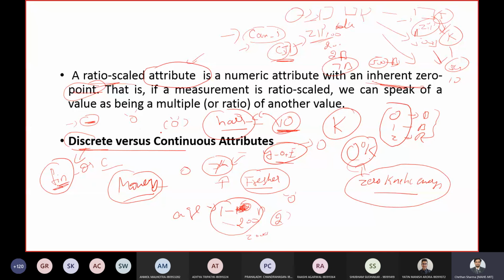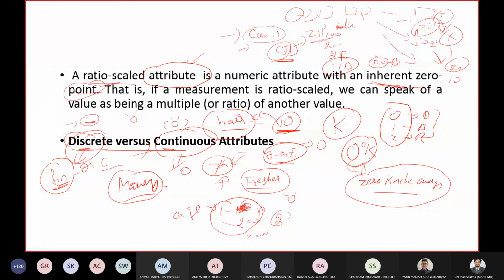Next, this is with respect to discrete. So next is continuous. Continuous is obviously something which is not discrete. Numerical attributes and continuous attributes are usually interchangeable. If you see a few books, they have used continuous attributes. In a few other books, they have used numerical attributes.